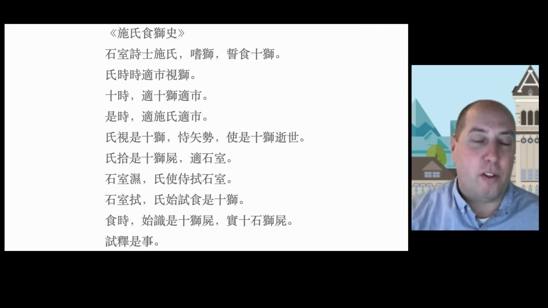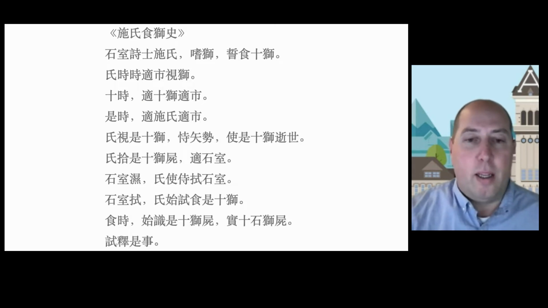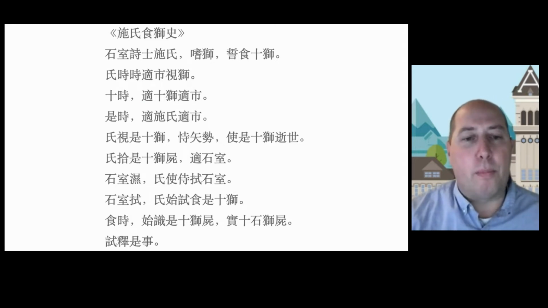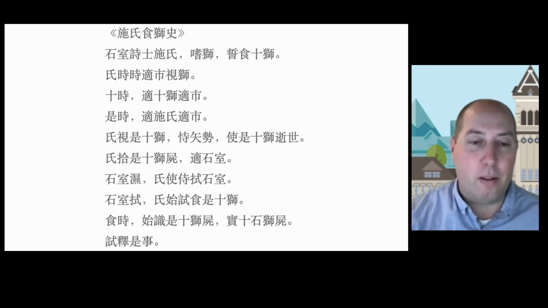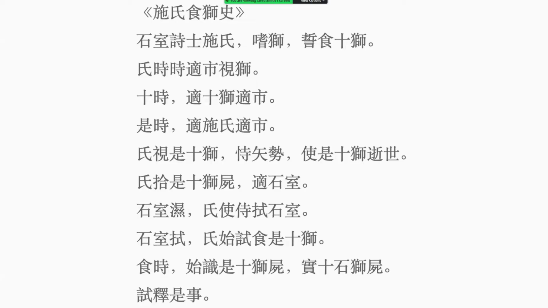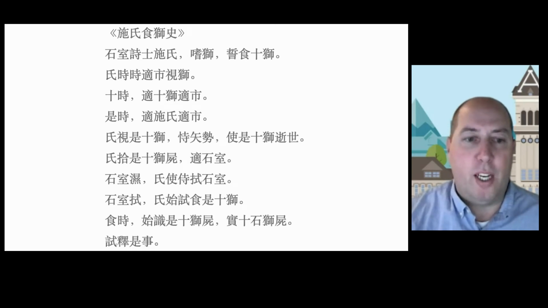This is an example of a fairly complex Chinese story that tells of a poet that went hunting for 10 lions and then went to his stone den and ate these lions. When read in print, it tells a story that is readily understood by someone that knows the characters. But when read aloud, each of these characters has nearly the same pronunciation. So let's listen to this classical Chinese story in Chinese.